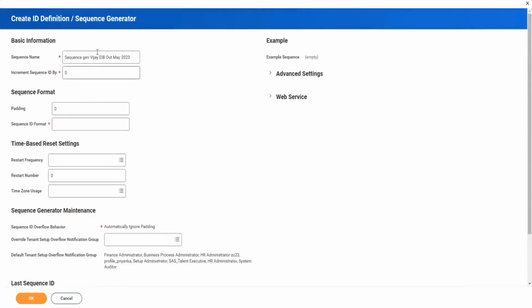Only the important things I'll tell you about. So this is Increment By: by how much count you want to increment your every next run. That will be your incrementation that you want to do.